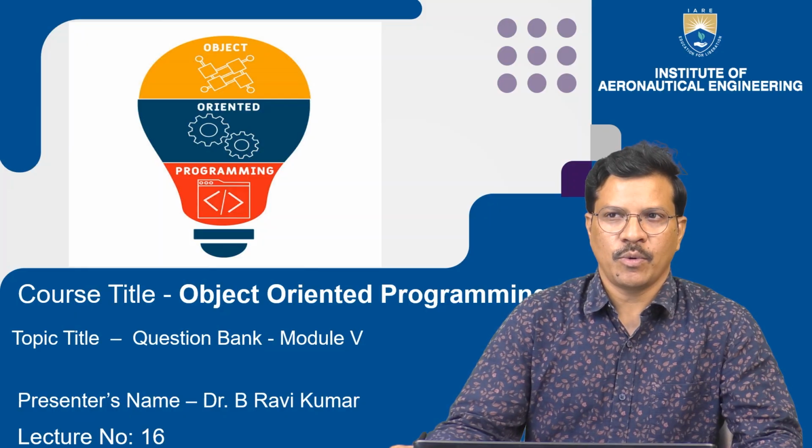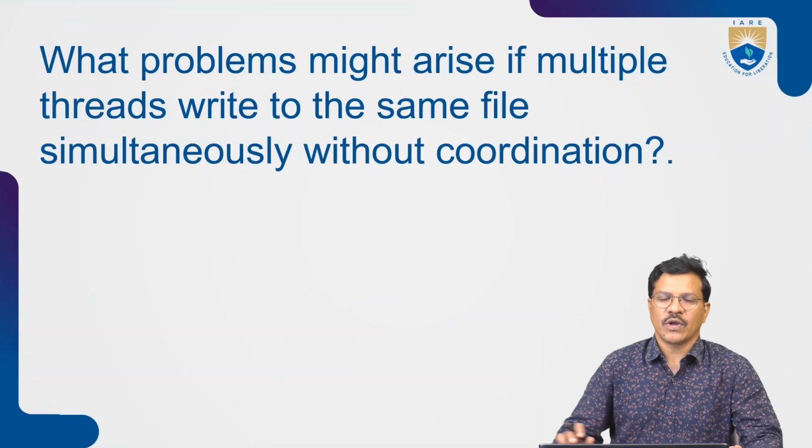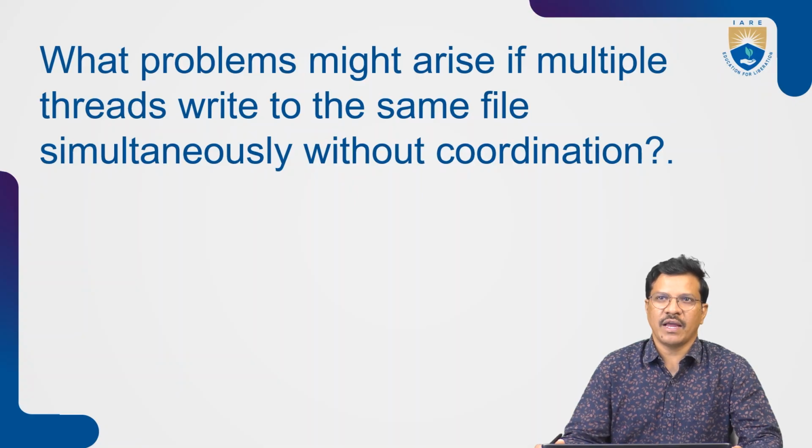In this lecture, I'm going to discuss a question bank question from Module 4, Object-Oriented Programming. The question is: what problems might arise if multiple threads write to the same file simultaneously without coordination? This belongs to the thread concept, also multiple threads accessing the same resource. In a previous lecture also, I've said what problems we faced and how to overcome them when multiple threads are accessing the same resource.